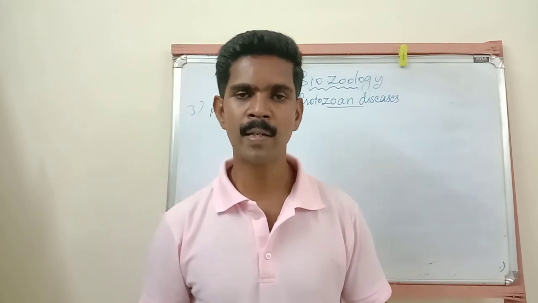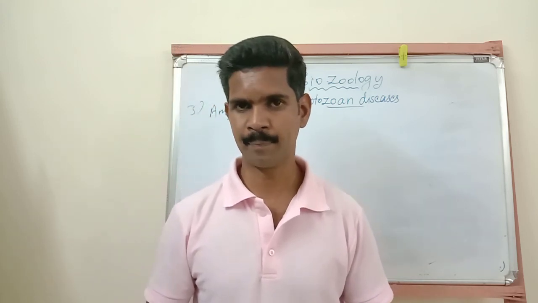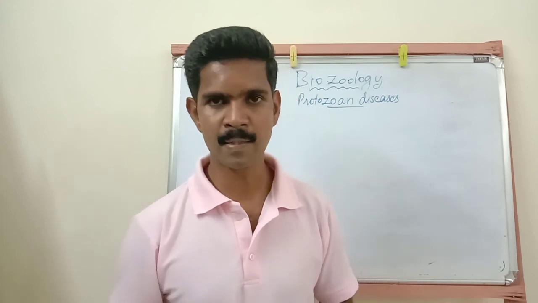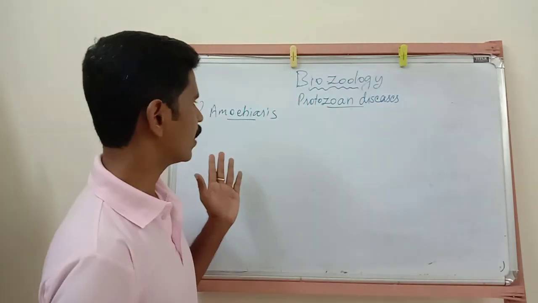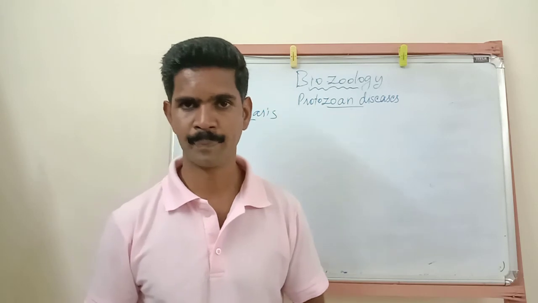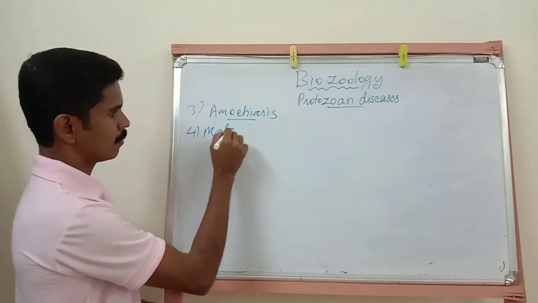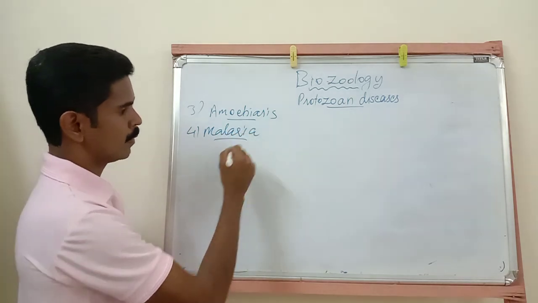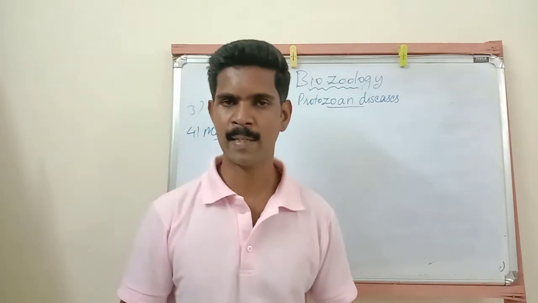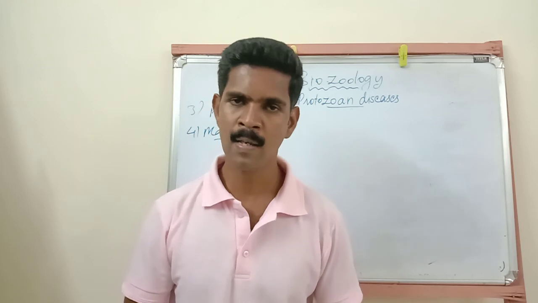So now we have completed three diseases. First, African sleeping sickness, second, cholera, and now we have completed amoebiasis. Understand? Then the fourth protozoan disease is malaria.